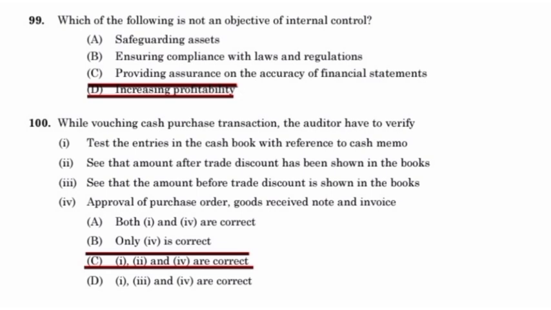While vouching cash purchase transactions, the auditor has to verify and test the entries in the cash book with reference to the cash memo. See that the amount after trade discount has been shown in the books. Approval of purchase order, goods received note and invoice.